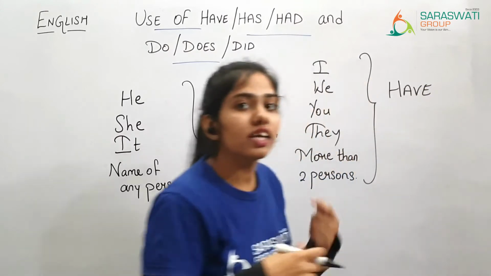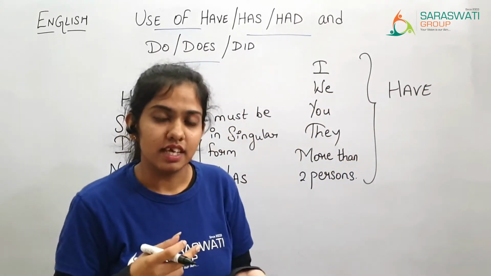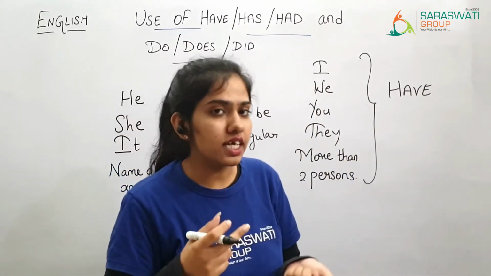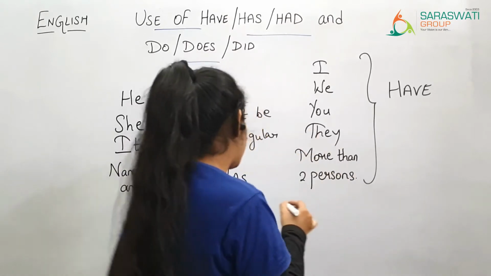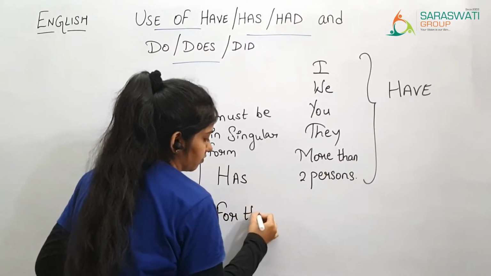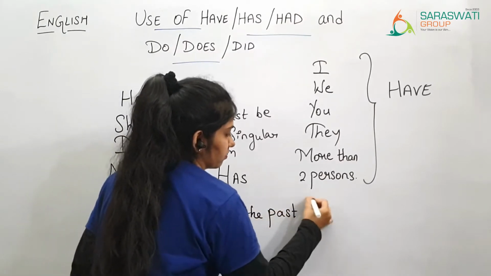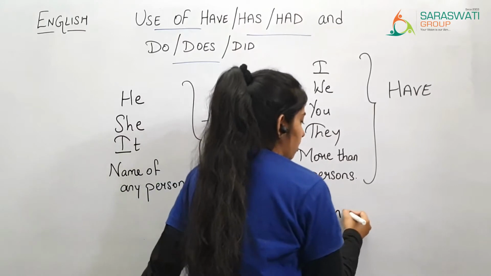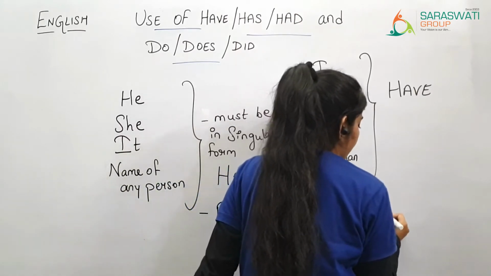And when we are talking about past tense, something that has already happened, for the past form we will use had.